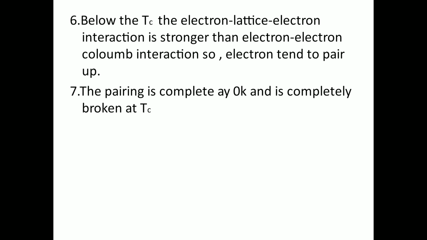The pairing is complete at 0 Kelvin. As we decrease the temperature from the critical temperature down to 0 Kelvin, the pairing is completed, and it is completely broken at the critical temperature. That means as you increase the temperature from 0 Kelvin up to the critical temperature, the paired electrons remain paired. After the critical temperature, the paired electrons become free electrons. That's why the superconductor becomes a normal conductor.